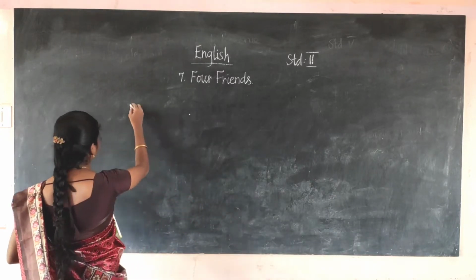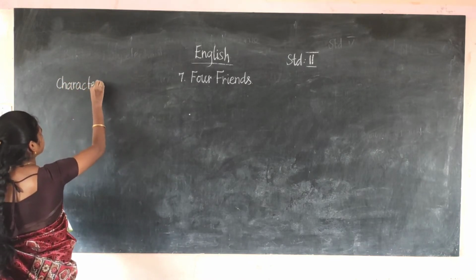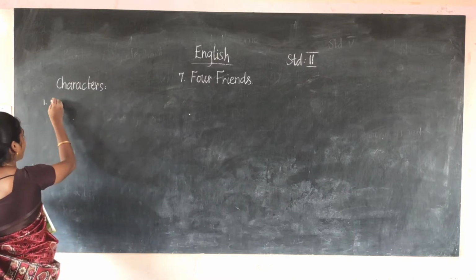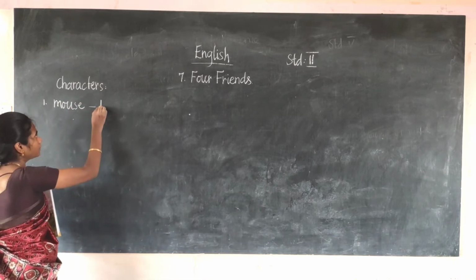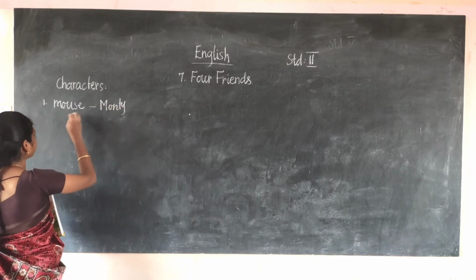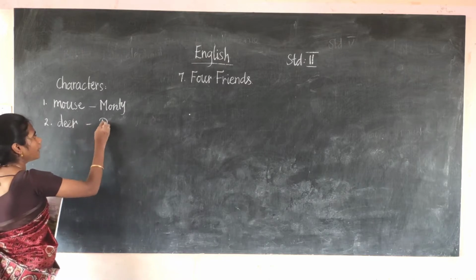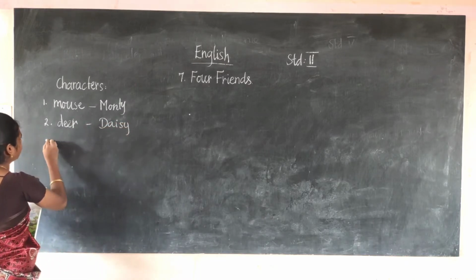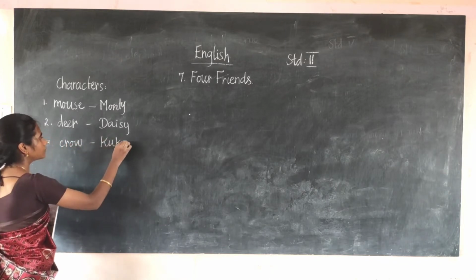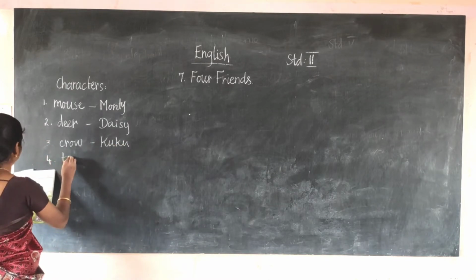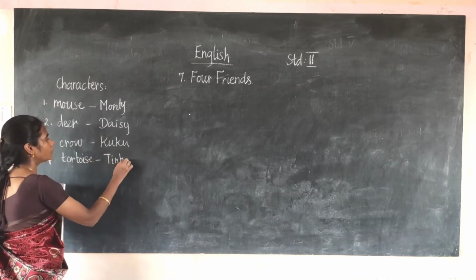Here, I am writing the characters. The characters are a mouse named Monty, a deer named Daisy, a crow named Cuckoo, and a tortoise named Tinku.